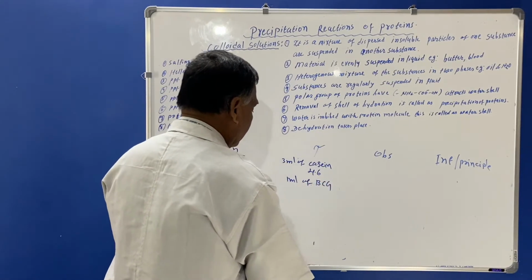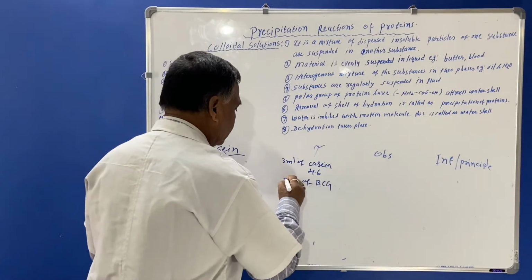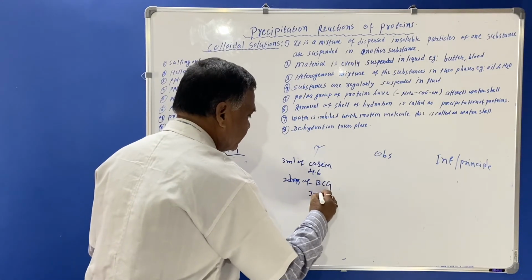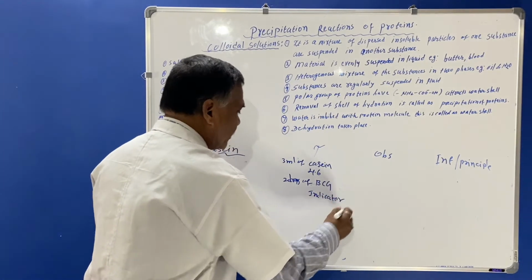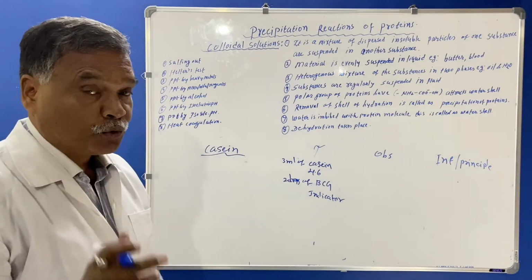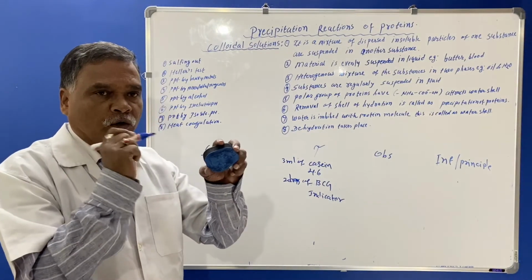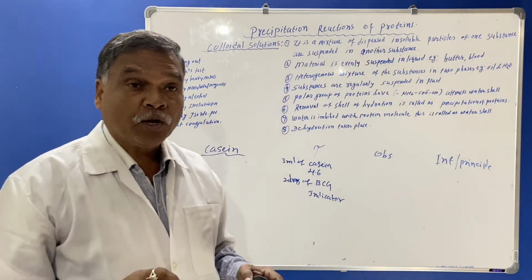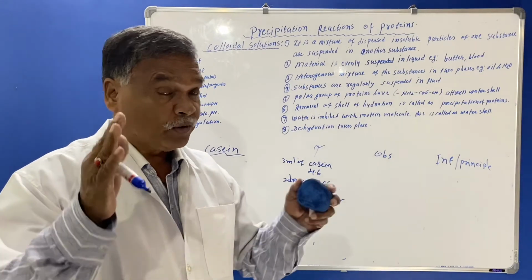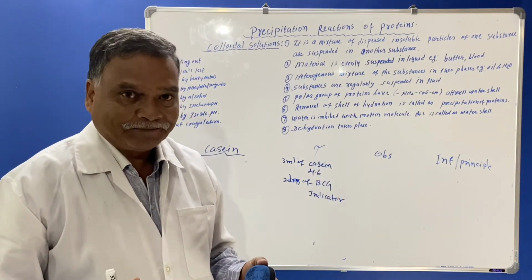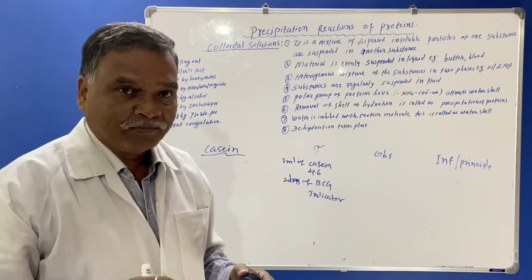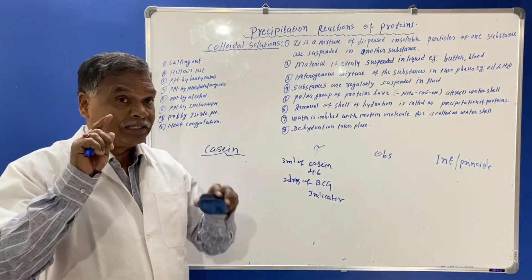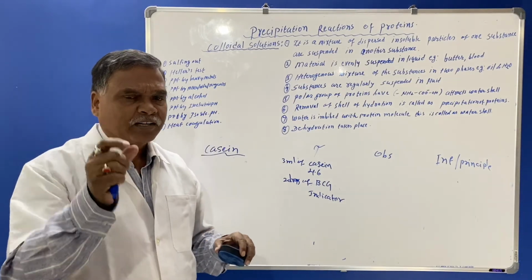We take 2 drops of BCG indicator in a test tube. You should keep the test tube clean. You have to wash all the test tubes before starting the practical, because it is a practical belonging to precipitation reactions of protein. What is the precipitation? White color occurs after adding to the original solution. Already the original solution is white, but we have to just observe that somewhat turbidity will be there.